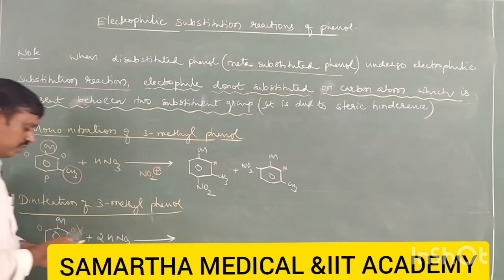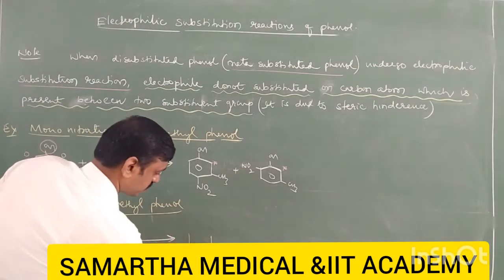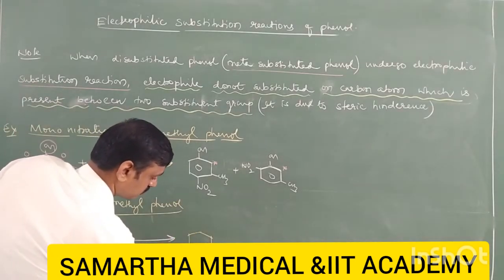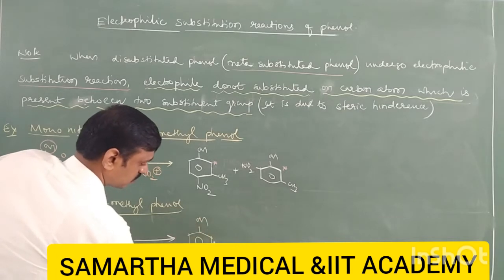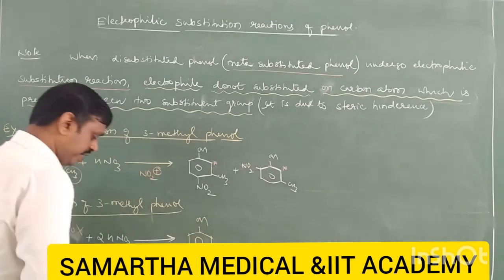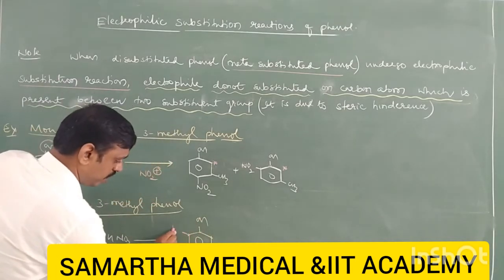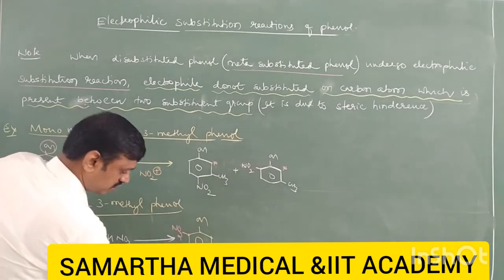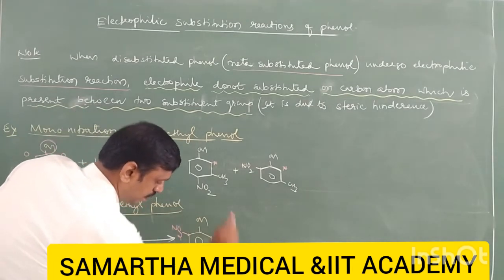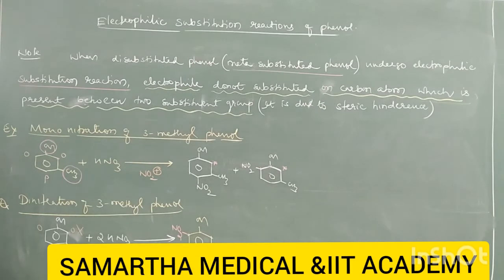So the product is this, where NO2 comes on this side ortho and this para, but not in between the two substituents. So this is the mononitration and dinitration of phenol. This is nitration of phenol.